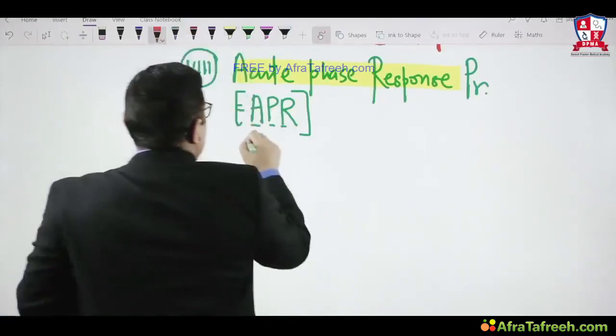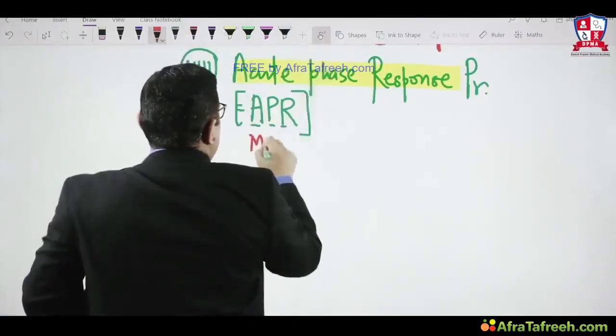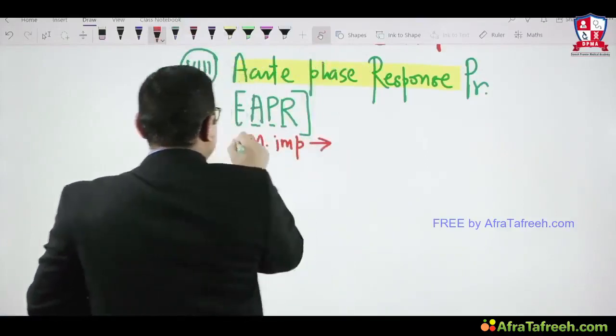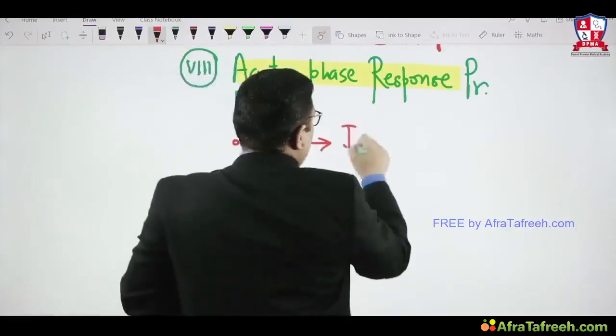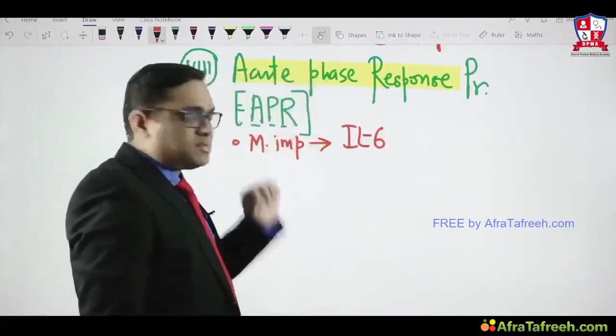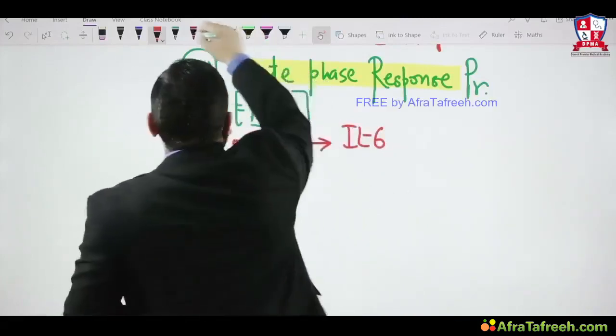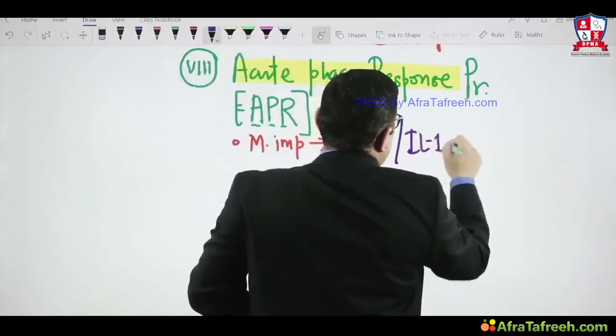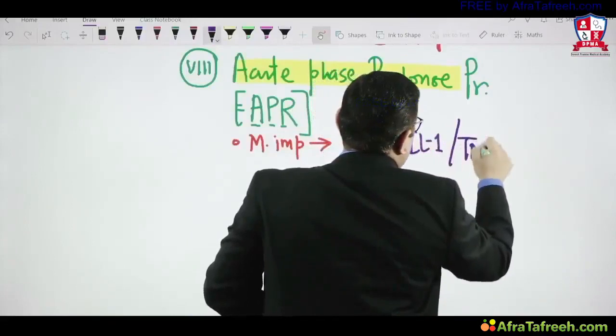The question was, which is the most important cytokine for acute phase response protein synthesis? Your answer should be interleukin 6 is most important, because whenever you read your textbook, you will find it is interleukin 1 also, and tumor necrosis factor alpha.